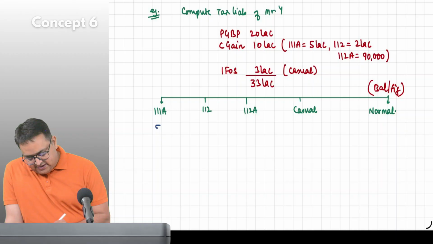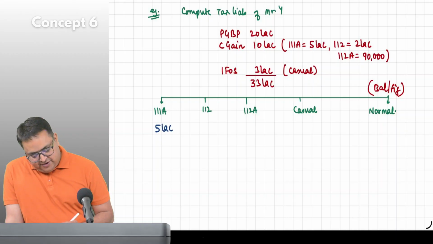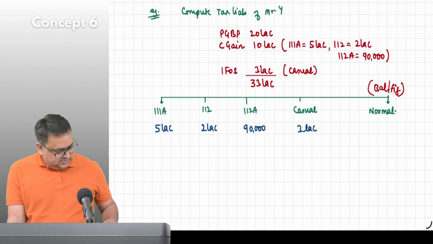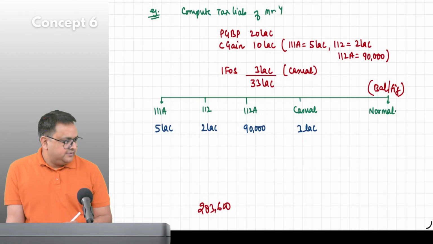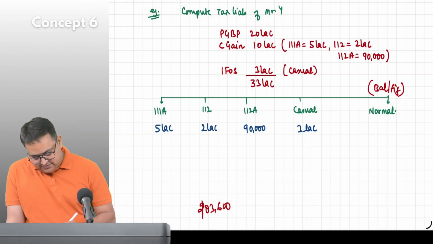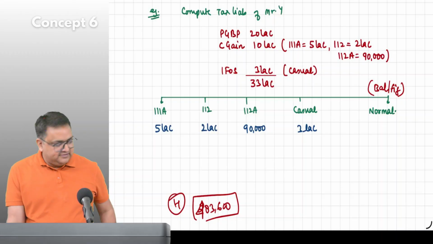111A is 5 lakh. 112 is 2 lakh. 112A is 90,000. Casual income is 3 lakh. How much is the remaining? The total tax is, okay, how much? 4,83,600. Okay, this is Harini's answer: 4,83,600.